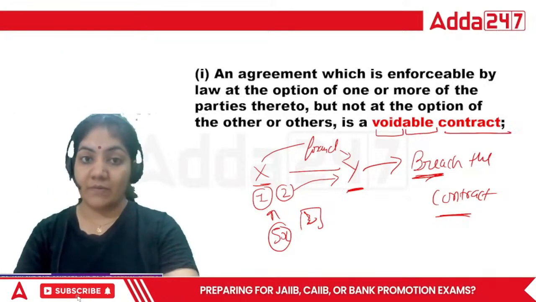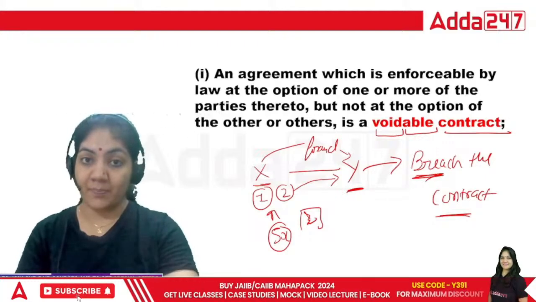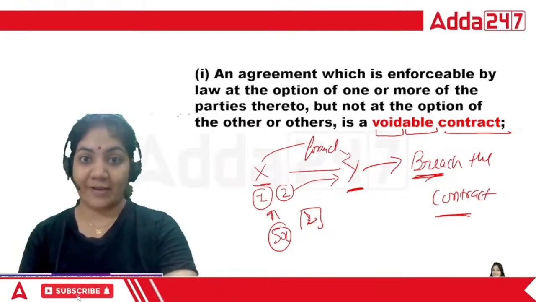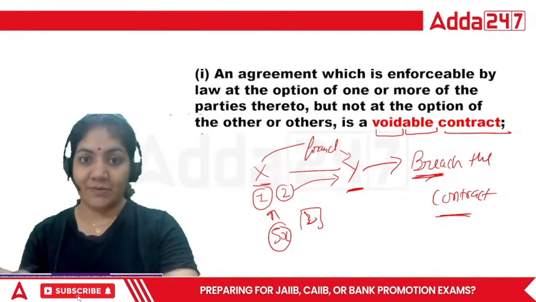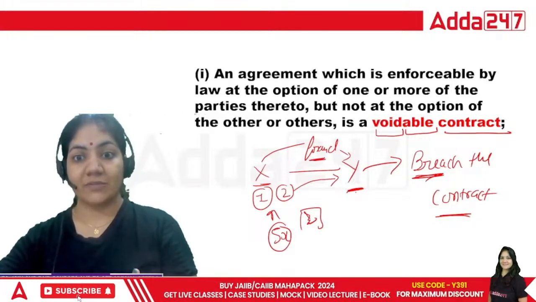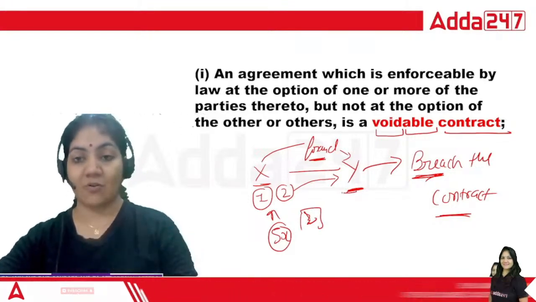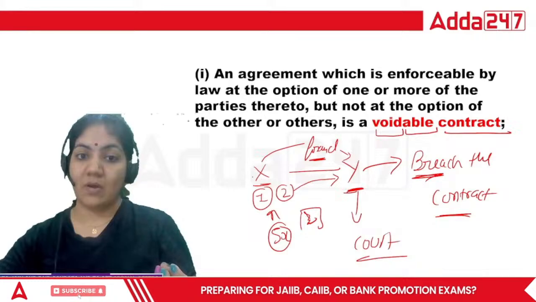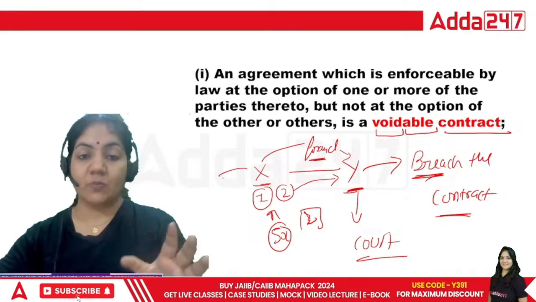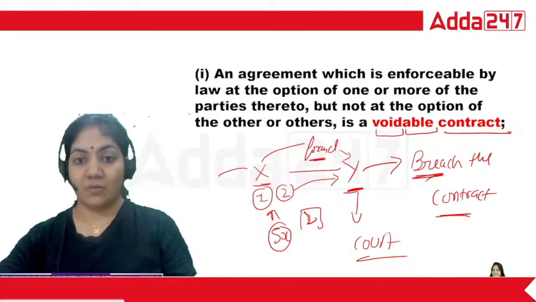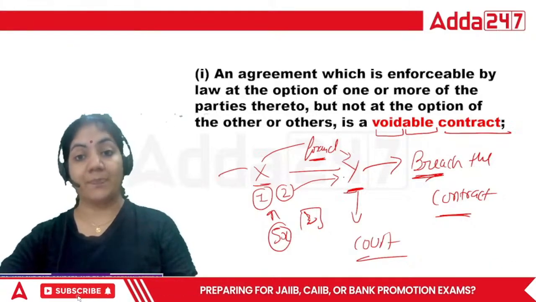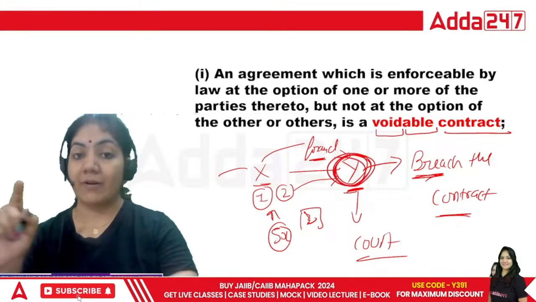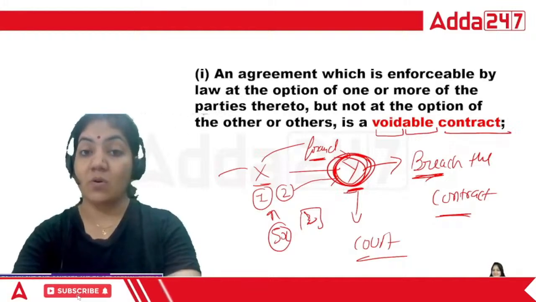X is doing fraud. X will not breach the contract, but Y will, because X has done fraud. That's why Y now wants to breach the contract. He will file a case in court, and the court will order X to pay some compensation to Y and give the 50 lakh rupees back to Y. So the contract in which only one party has the right to breach the contract is called a voidable contract.